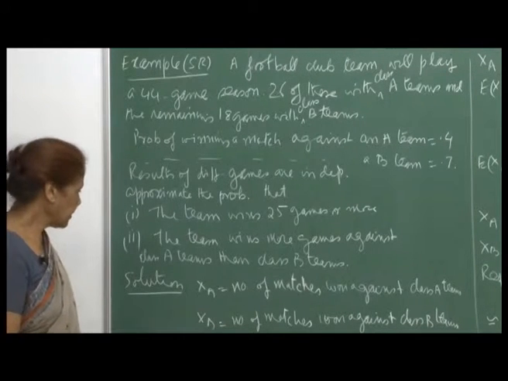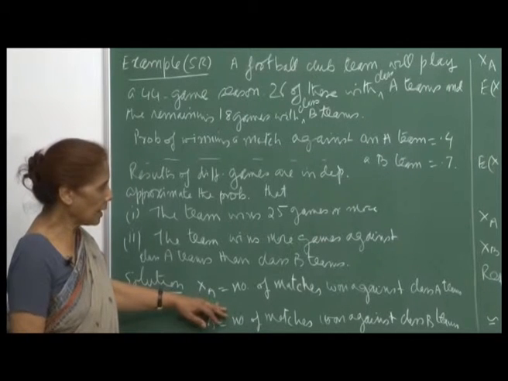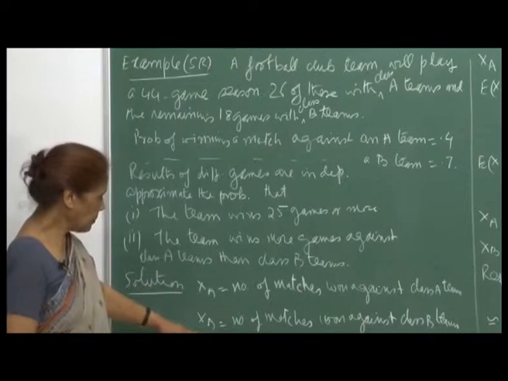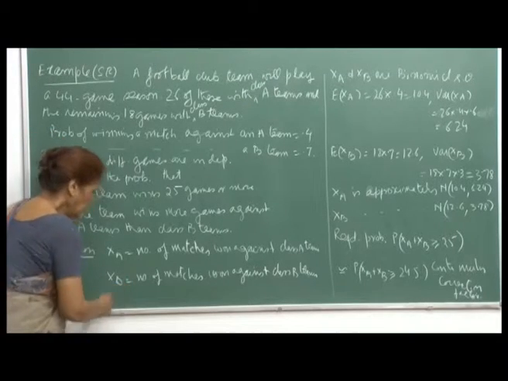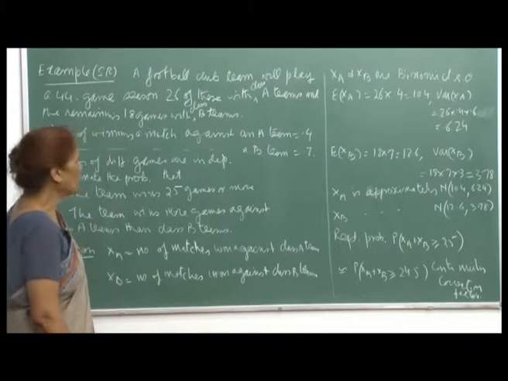So, let us start by defining the random variable x A as the number of matches won against class A teams, and x B is the number of matches won against class B teams, fine.